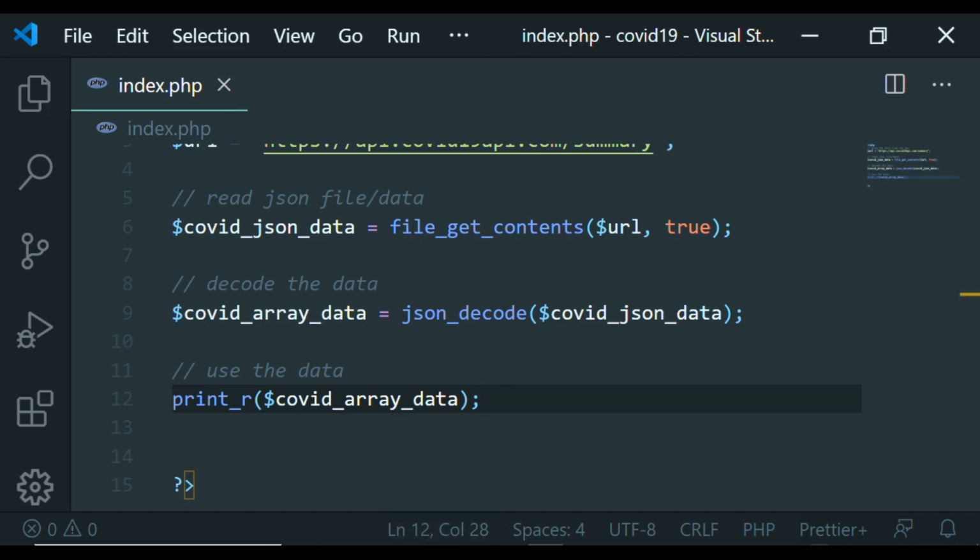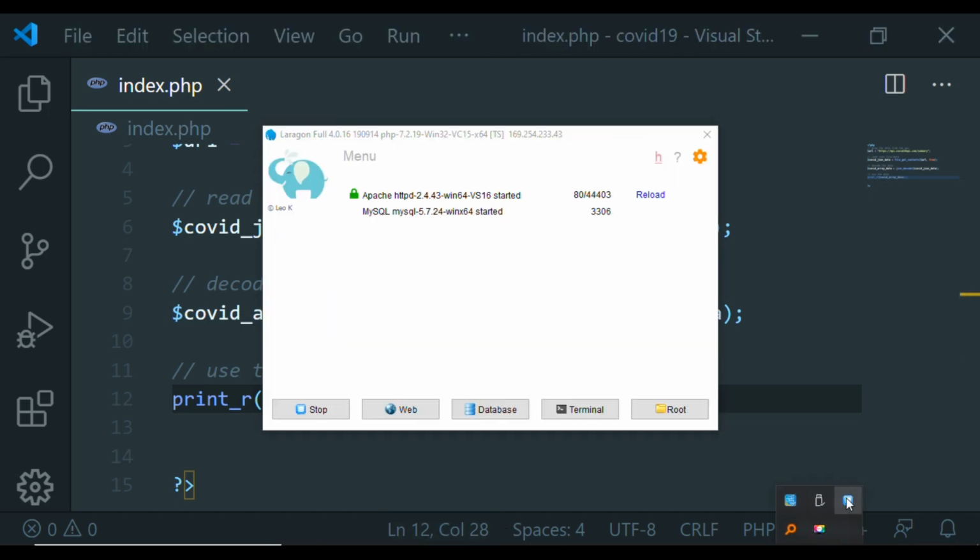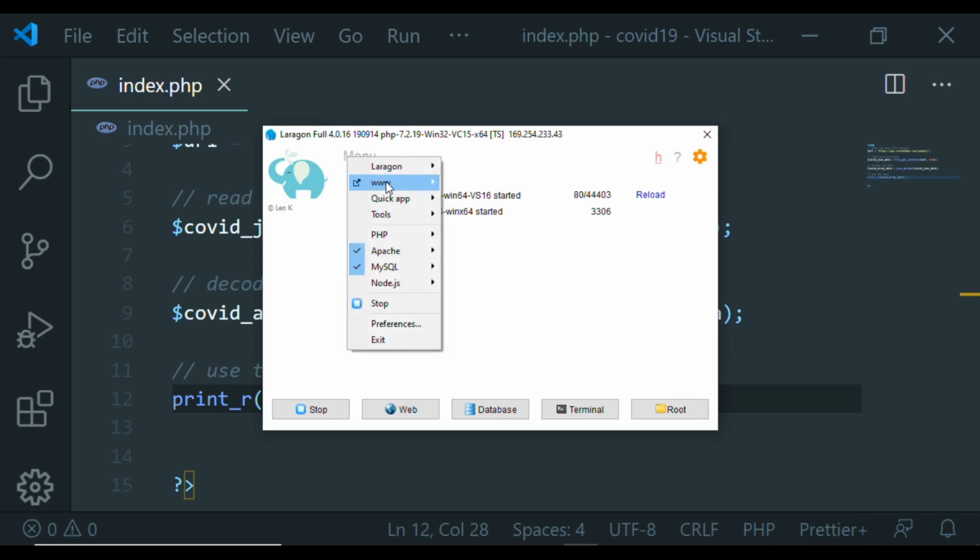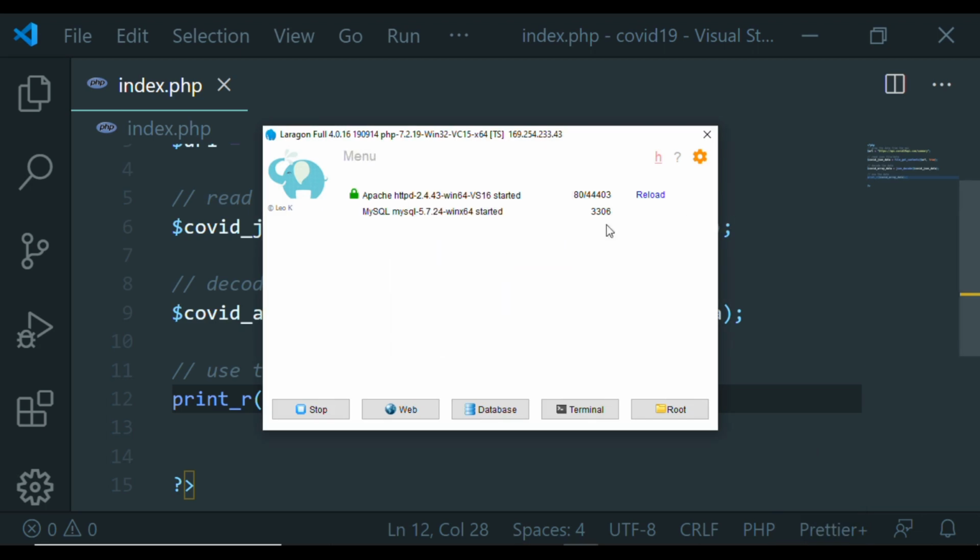I'm using Laragon, so in order to do that, I'll come to Laragon, then I'll look for the project, which is what? COVID-19, and I'll view it in the browser. Remember, you have to be online for this to work because you're grabbing the data from the cloud. Now I don't know why this is taking time. Let's wait. I believe that should be a network related issue.